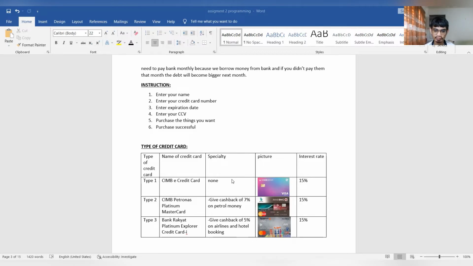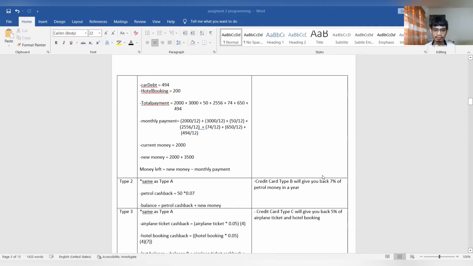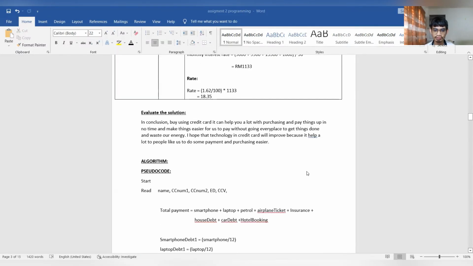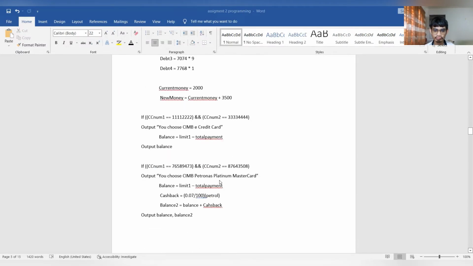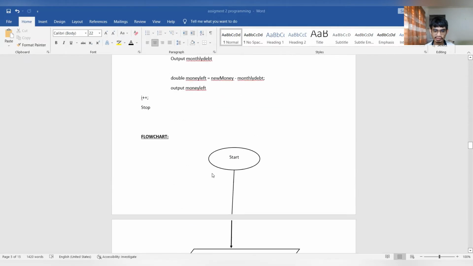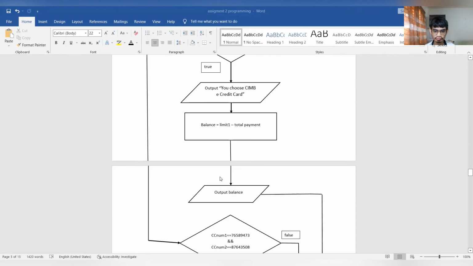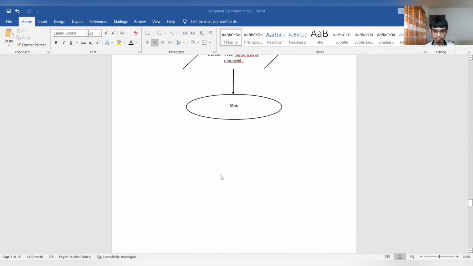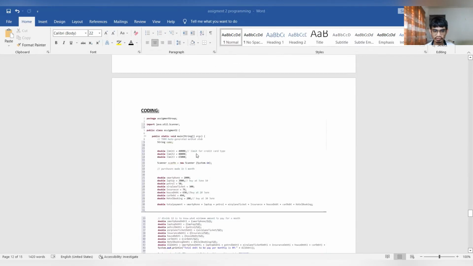And the specialty for type 1 is none. Type 2 is 7% cashback for petrol money. And type 3 is 5% on airlines and hotel booking. And the interest rate is still the same, 15%. Okay. This is the procedure code. This is the flow chart. Okay. This is the coding.